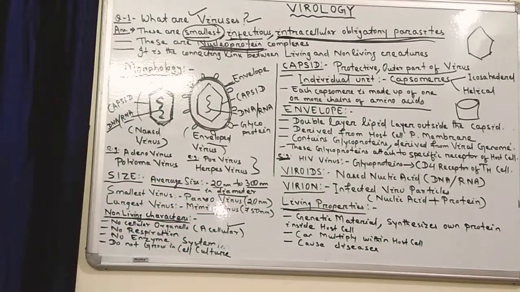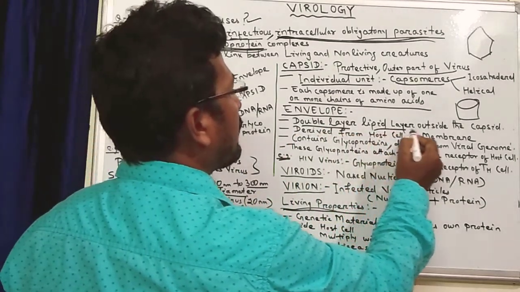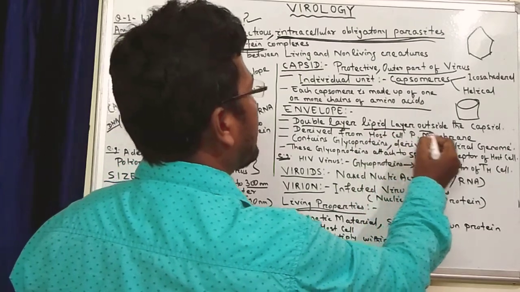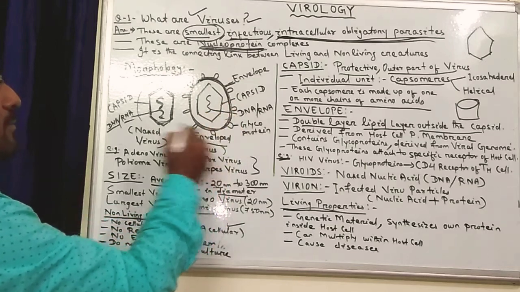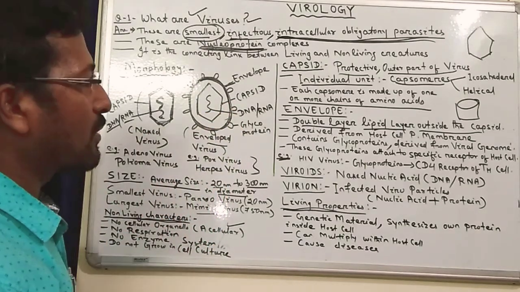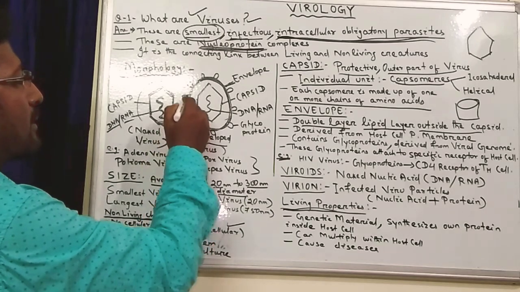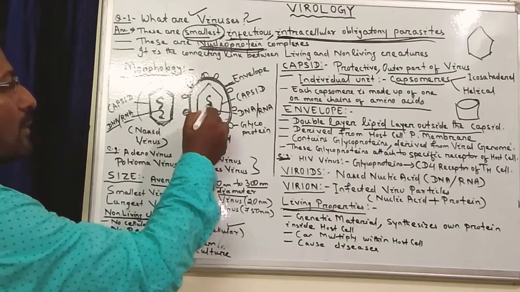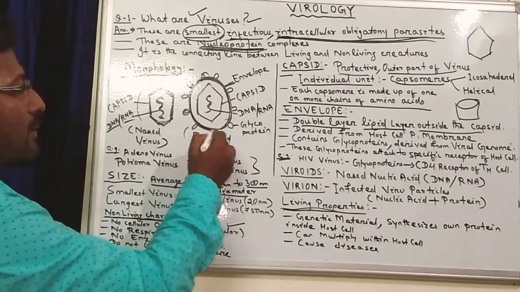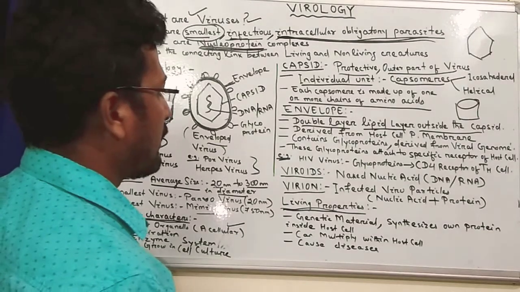Then coming to the envelope. The envelope is a double layer of lipid, and it is outside the capsid. I have already explained that the envelope is present outside of the capsid. It is derived from the host cell plasma membrane, and it contains glycoproteins. These glycoproteins are derived from the viral genome, but the envelope part is derived from the host genome. So this is very interesting.